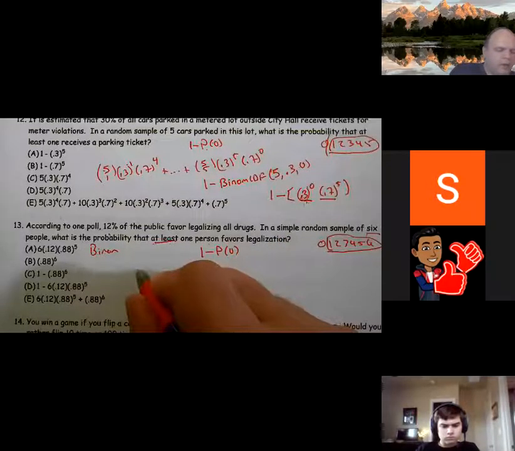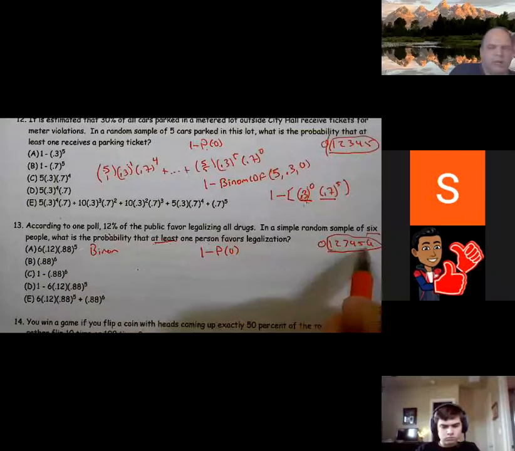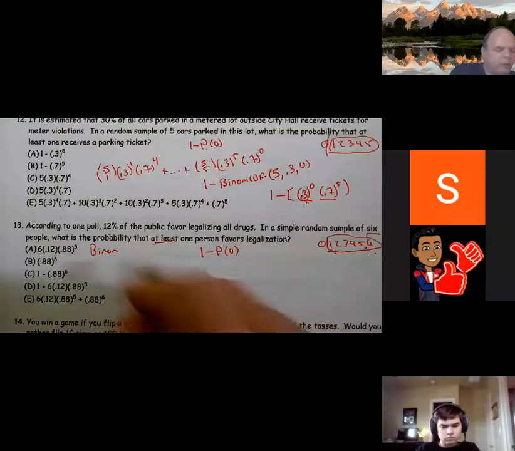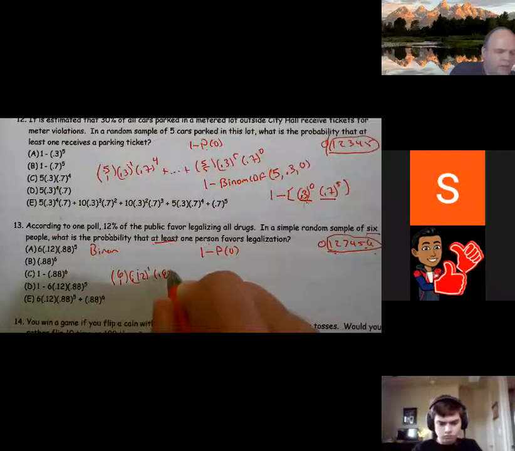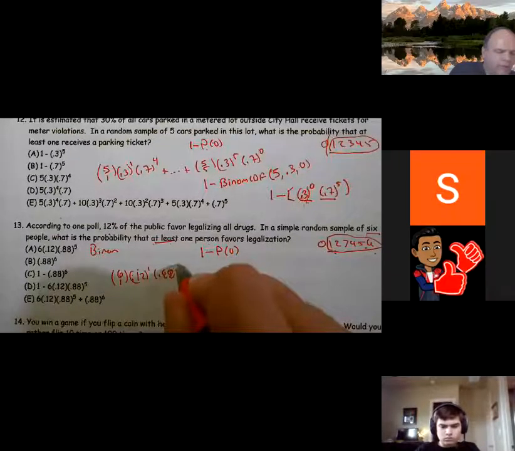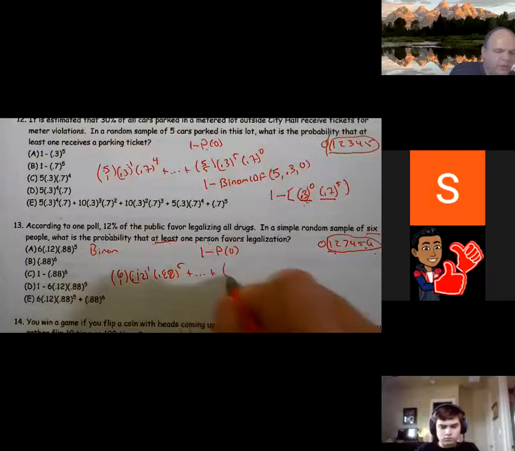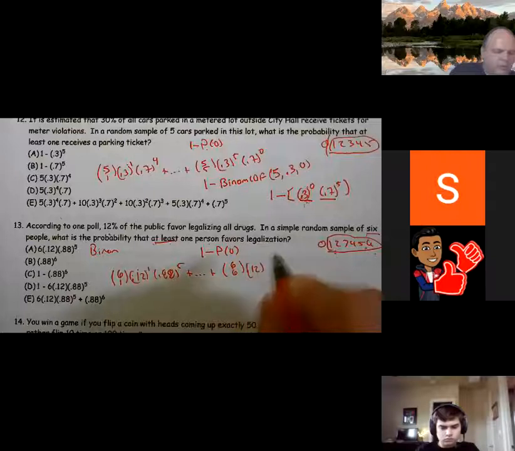So if I'm showing work and if I'm approaching this from a binomial standpoint, I need to go the PDF of 1, which is 6 choose 1, 0.12 to the first power, 0.88 to the 5th, plus dot dot dot plus 6 choose 6, 0.12 to the 6th power, 0.88 to the 0.